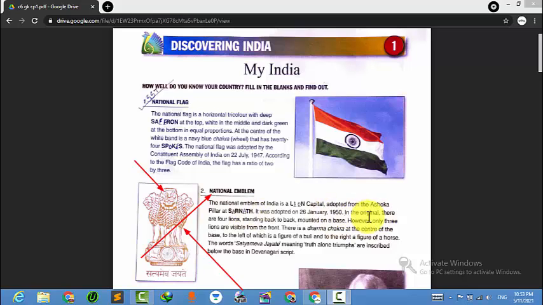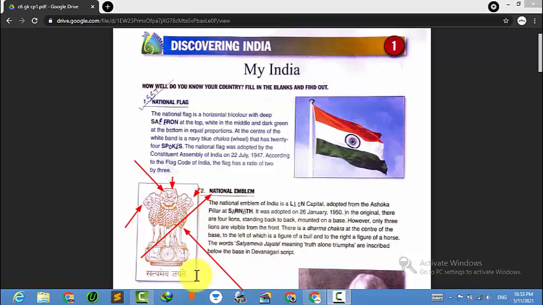In the original, there are 4 lions standing. There are 4 lions, remember. Three are visible and one is at the back side. However, only 3 lions are visible from the front.